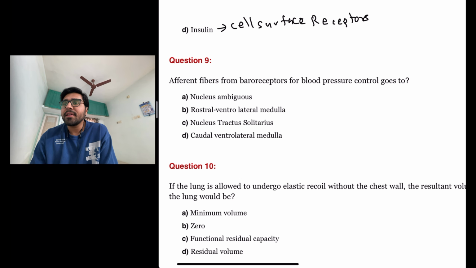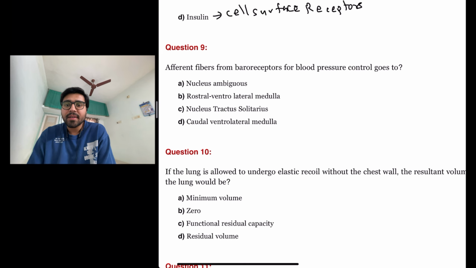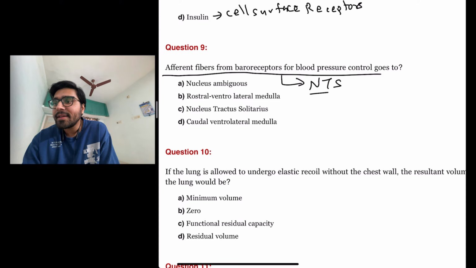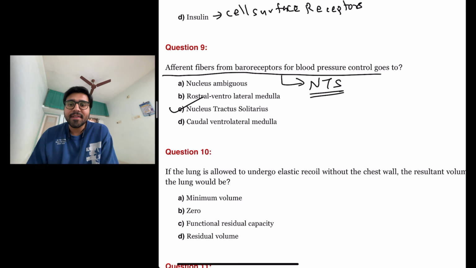So the answer here is thyroxine because thyroxine acts on nuclear receptor, and for nuclear receptor action it has to cross the plasma membrane. So the next question is afferent fibers from baroreceptors for blood pressure control goes to. This one is a simple, straightforward and factual question. Afferent fibers from baroreceptor for blood pressure control go to nucleus tractus solitarius. Okay. So the answer here is C.